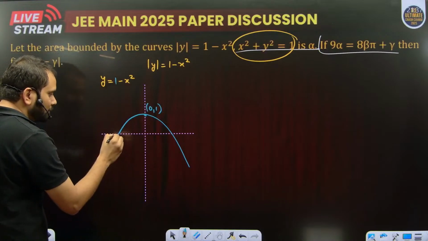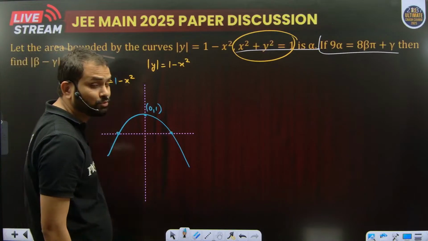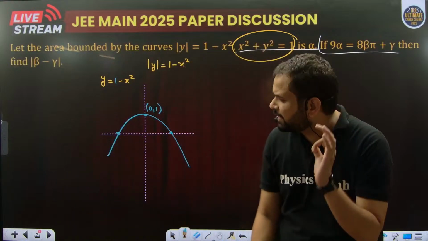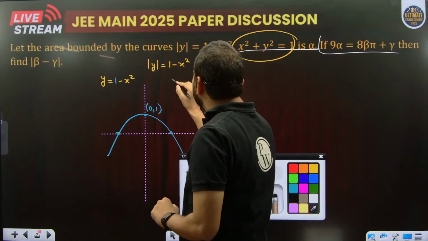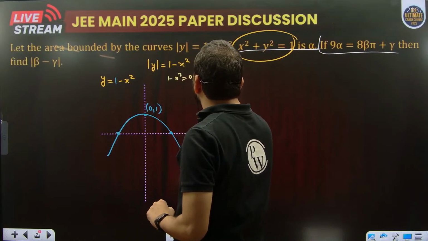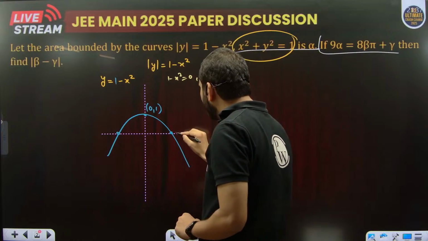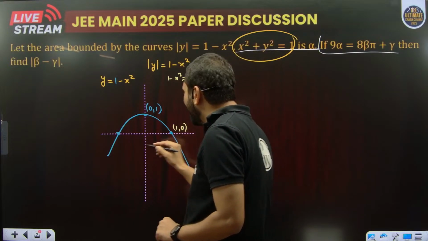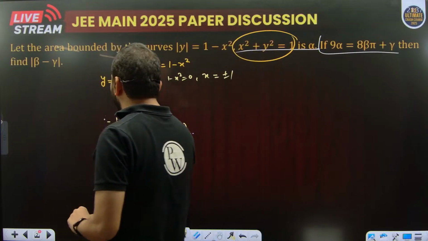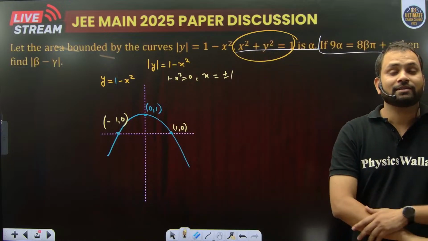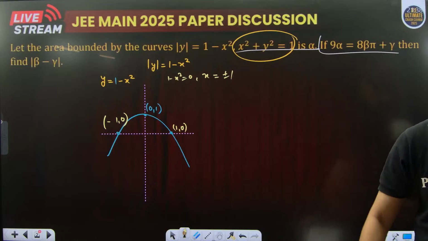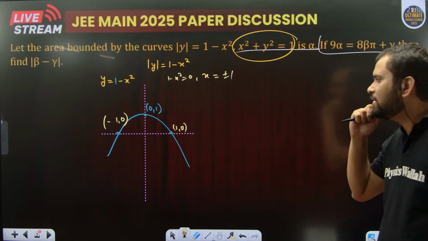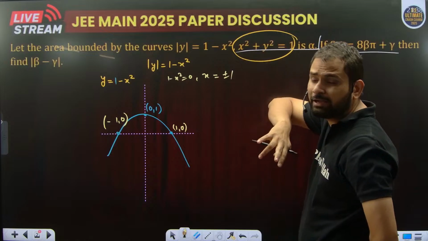Therefore, the x-intercepts of this curve, or the roots, can be found by putting y equal to 0. So if y is equal to 0, 1 minus x square is equal to 0, or x is equal to plus minus 1. So these points are (1, 0) and (minus 1, 0). In geometry, if you make the graph properly, you can solve half of the question. Basically, you don't have to take care about everything.